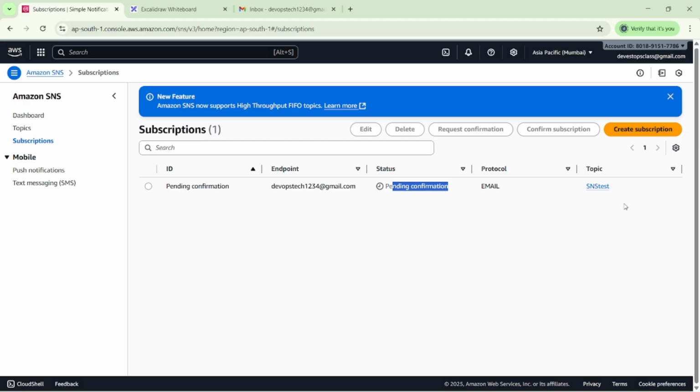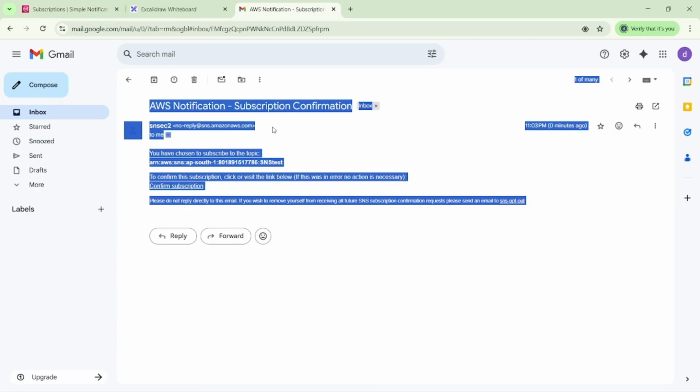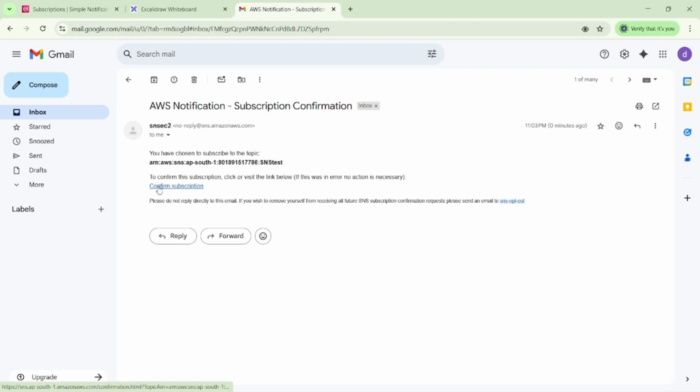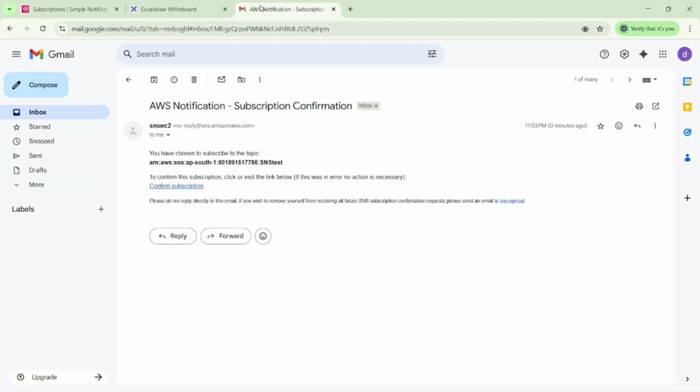This is my topic, which we already created from the topic side. Once our topic is published, then we have to create the subscription. Once we created the subscription, then we have to confirm it. You can see I got one email here. So we have to confirm the subscription, which we got in an email from the AWS side. Once we confirm, the status will change. Otherwise, it won't change and we won't get any email from the AWS side because we have not confirmed the subscription. So I have confirmed.